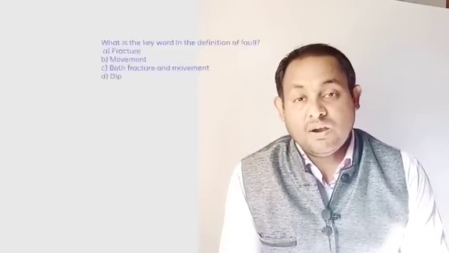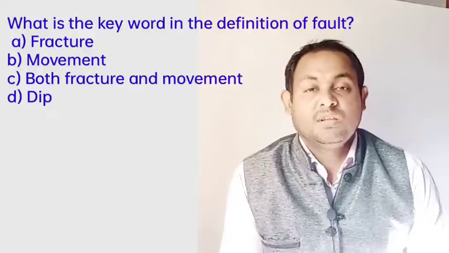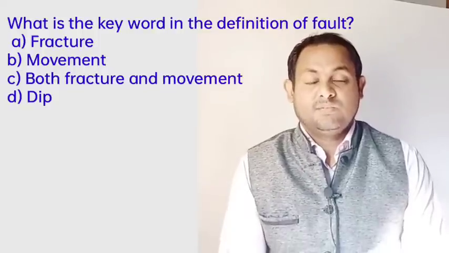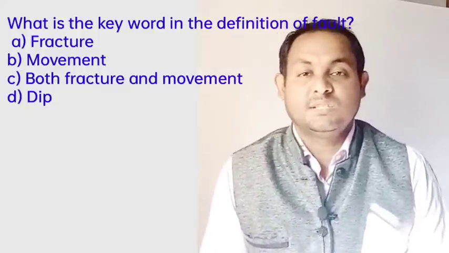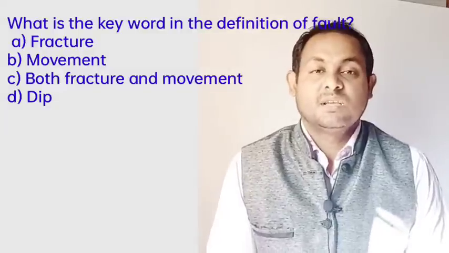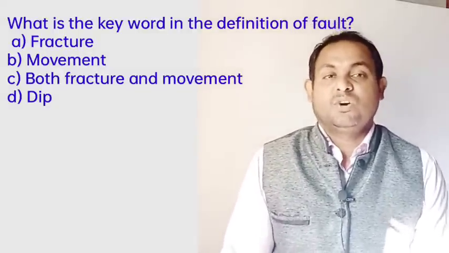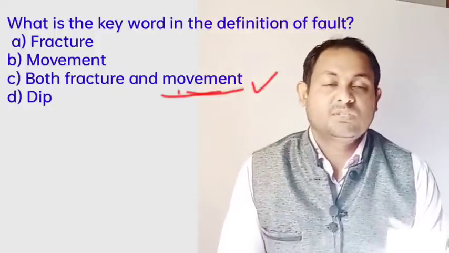Next, another question: what is the key word in the definition of fault? The options are fracture, movements, both fracture and movements, and deep. So the key words in the definition are fracture and movement, and the exact significance of these key words must be clearly understood. So Option C, both fracture and movement, is the correct answer. Option C is the correct answer.